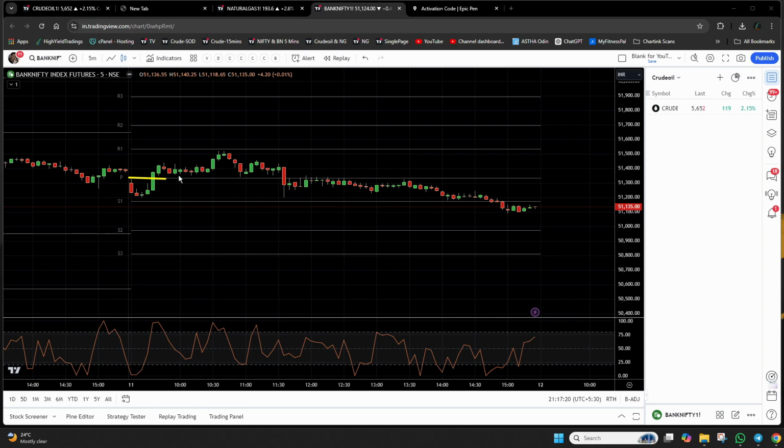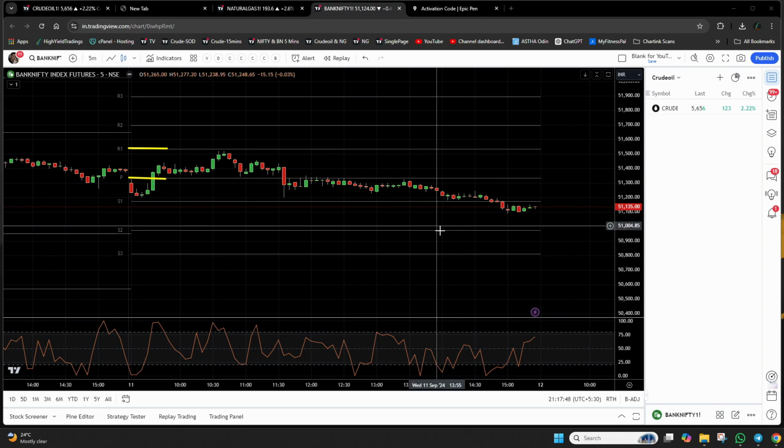You wait for the next resistance. So where is the next resistance? Very clearly it is at R1. This is the line, right? This is the line which is the next resistance. So you need to wait for Bank Nifty to get very near to that resistance, or it might also hit or touch that resistance. So here in this example, let me go ahead and